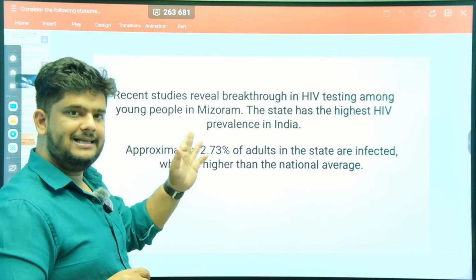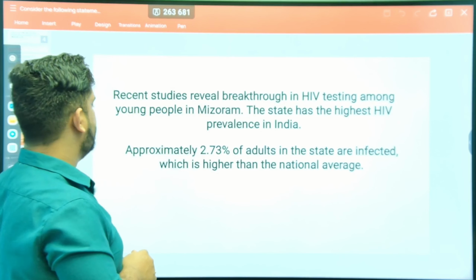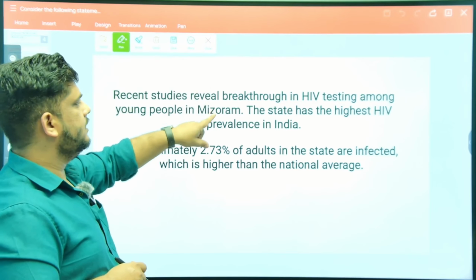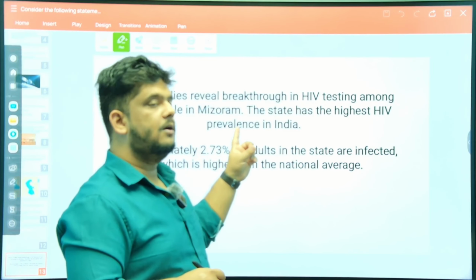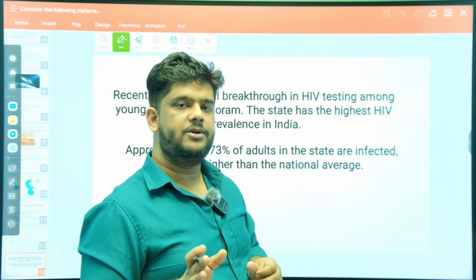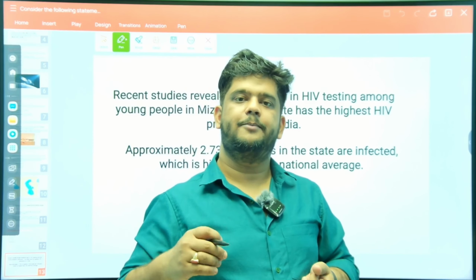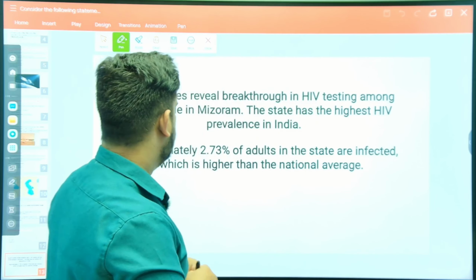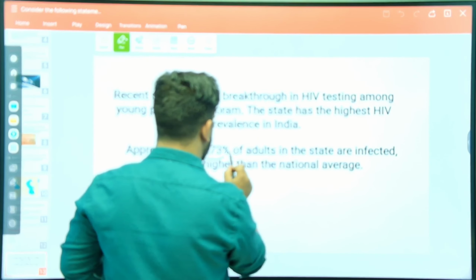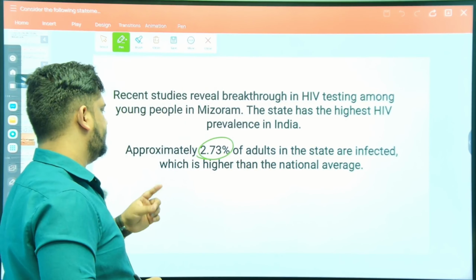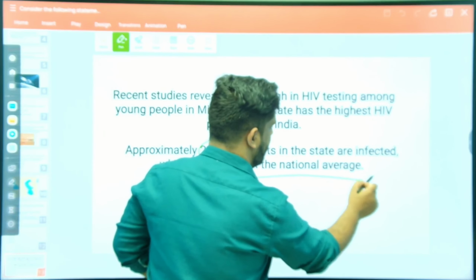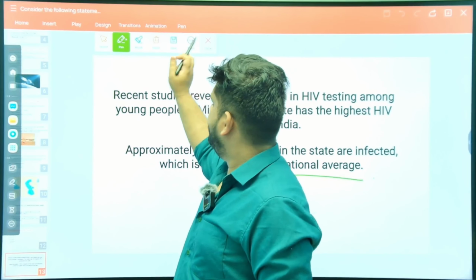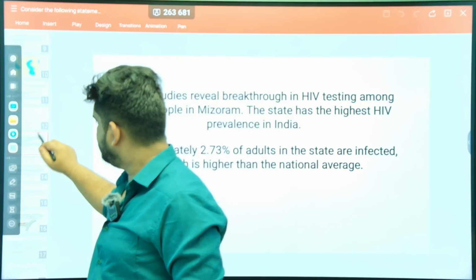Why are we studying about this? Let's discuss this. Recently, studies revealed a breakthrough in HIV testing among young people in Mizoram. The state has the highest HIV prevalence in India. It's a very alarming situation, not very good news, right? We see the beautiful state of Mizoram is facing this problem of HIV. Approximately 2.73% of adults in the state are infected, which is higher than the national average. It's an alarming situation, right? Anyway, moving ahead to the next slide.